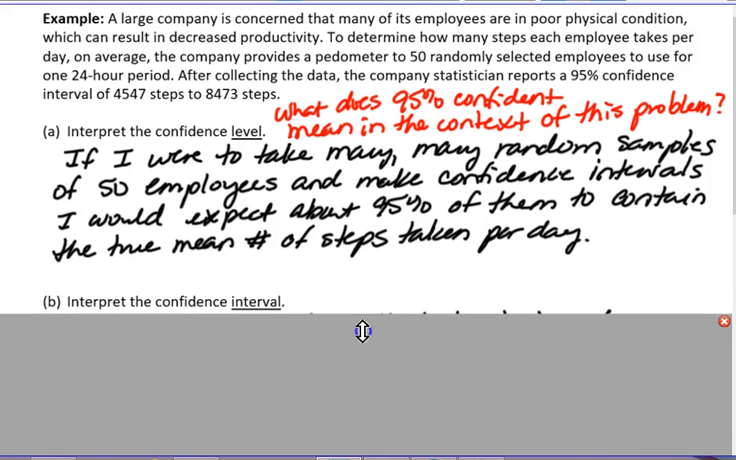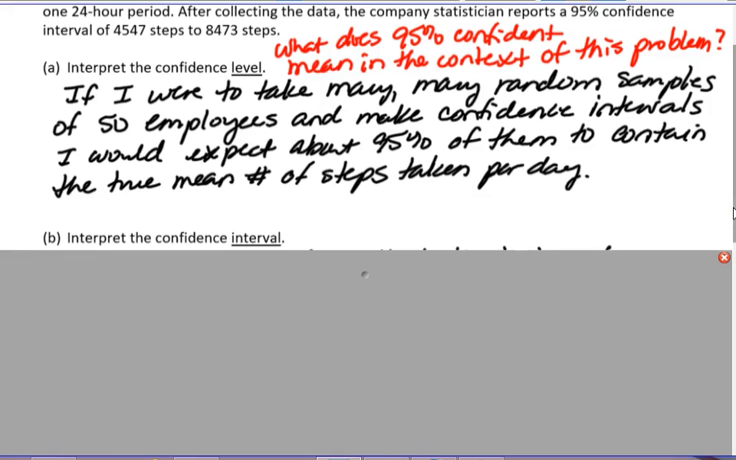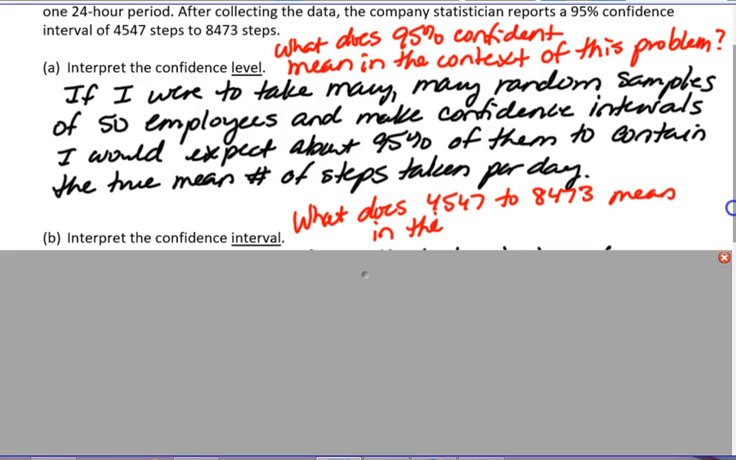Now the next one says interpret the confidence interval. So what does 4,547 to 8,473 mean in the context of this situation? So what does that mean? Once again, if you want to pause and try it yourself first and then come back, I will show you my answer.